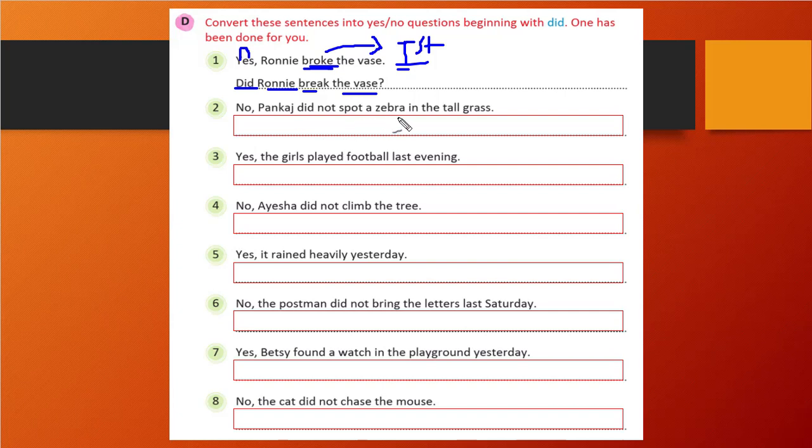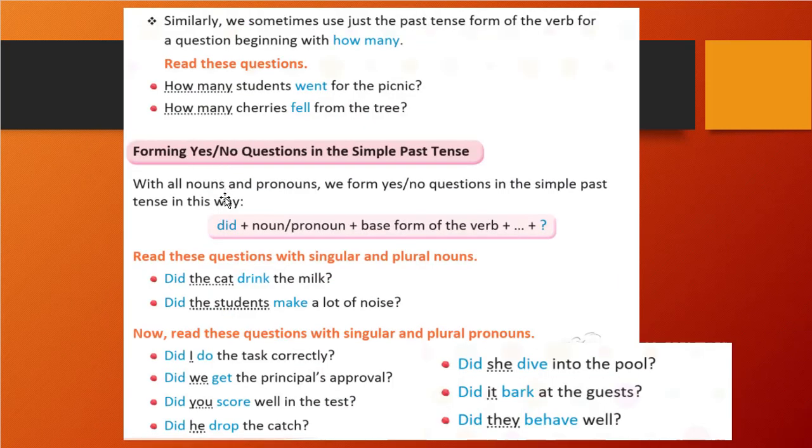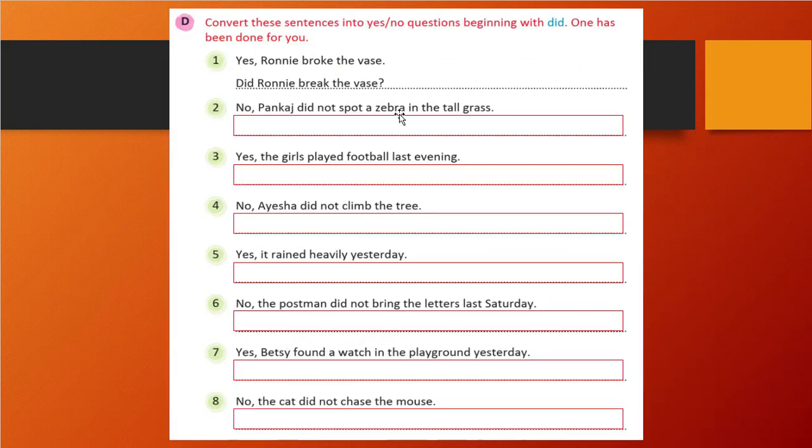You see here, no. Pankaj did not spot a zebra in the tall grass. So here, first we will write did. Then we will write Pankaj, not spot a zebra in the tall grass. If you don't remember, you see here how we can create the question. Did, then noun or pronoun, then base verb. That's it. That's all we have done here.